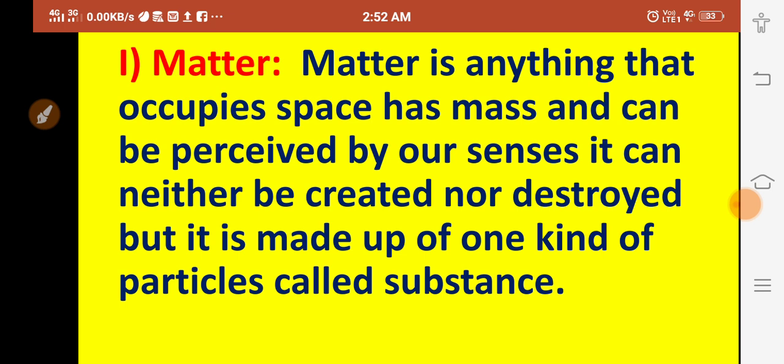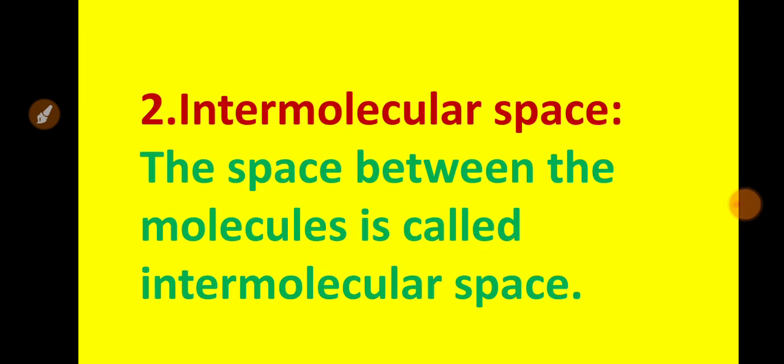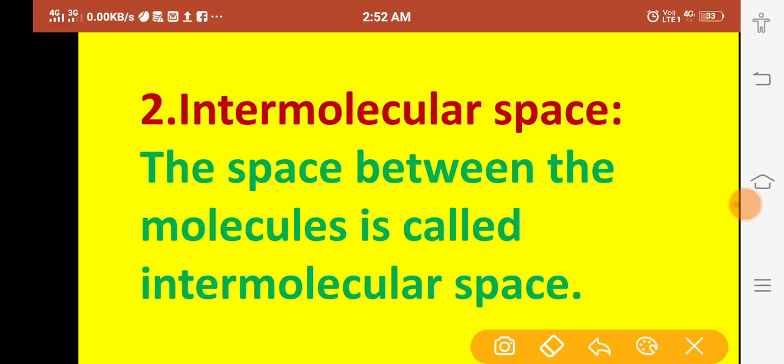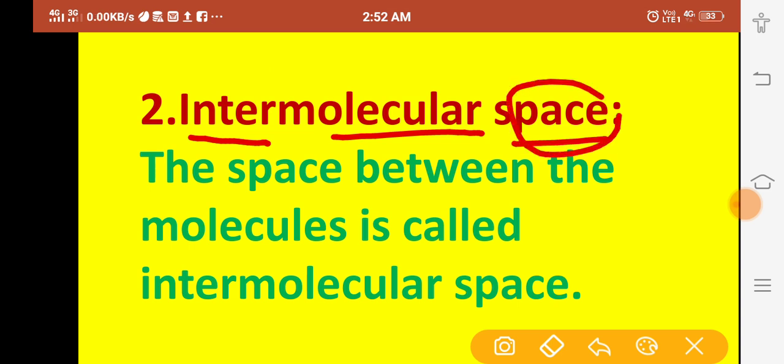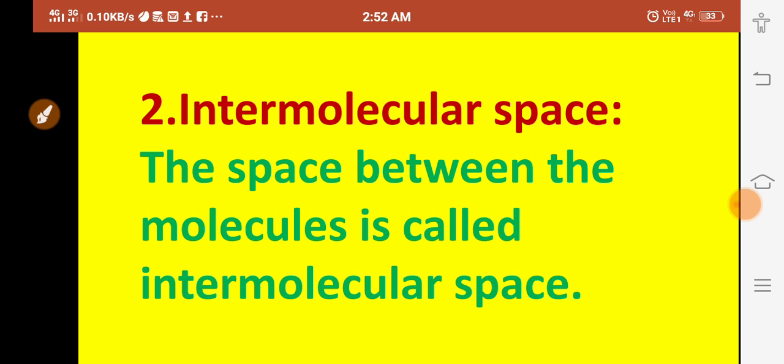Okay. Now second, intermolecular space. If you want to define it, students, intermolecular means the space between two molecules. The space between two molecules is known as intermolecular space. Understood?